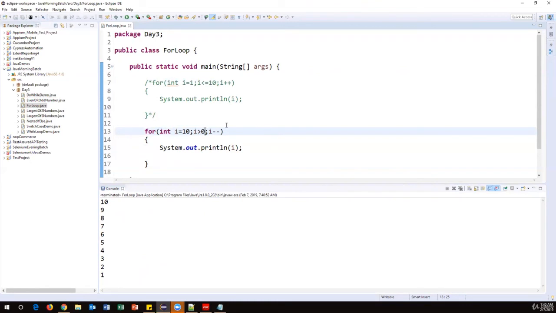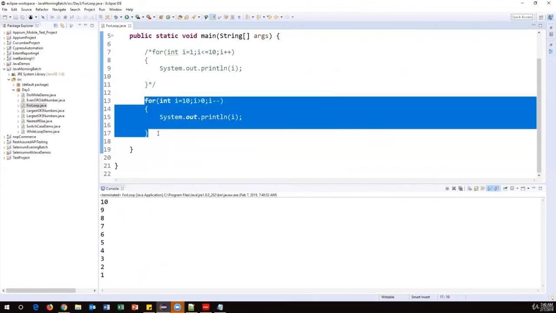So this is much simpler than the while and do while loop. We can write n number of examples. I'll provide you a few more examples and you can practice on this. But it is not possible to explain every example in the class.